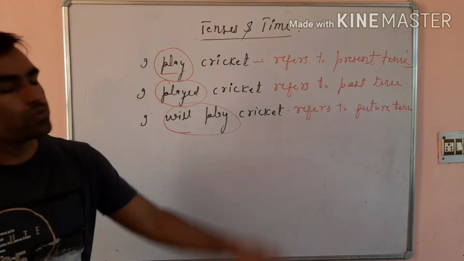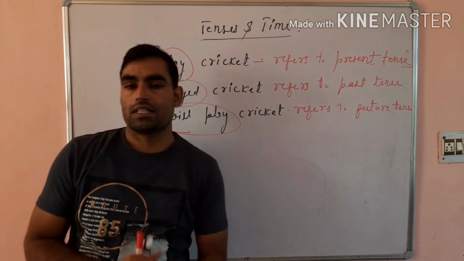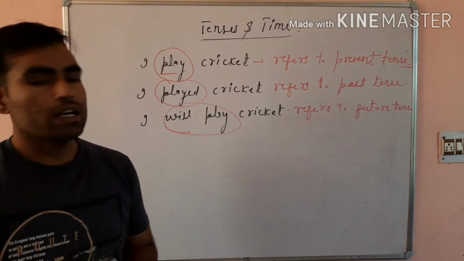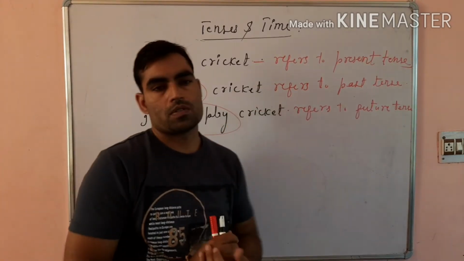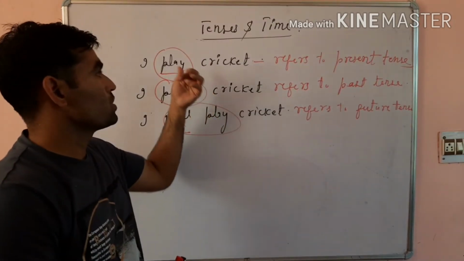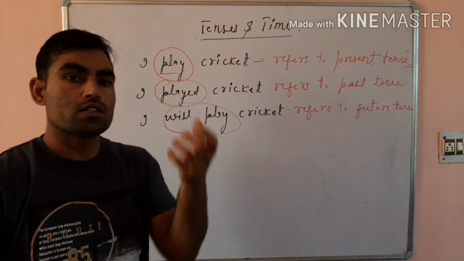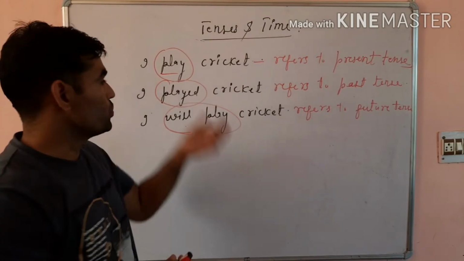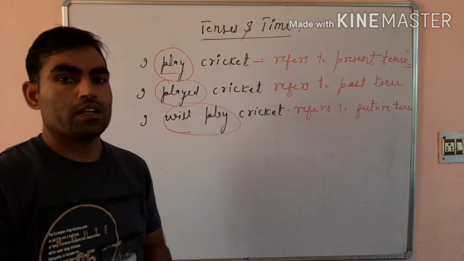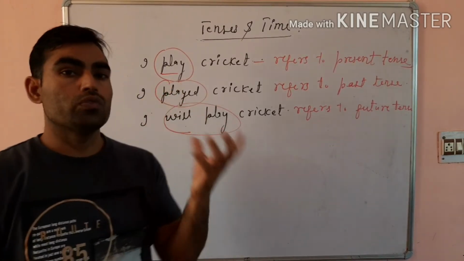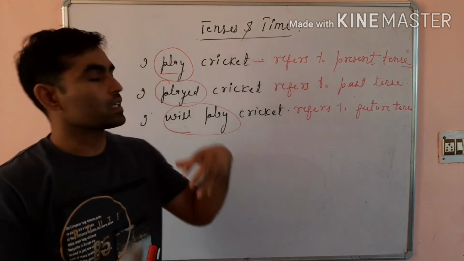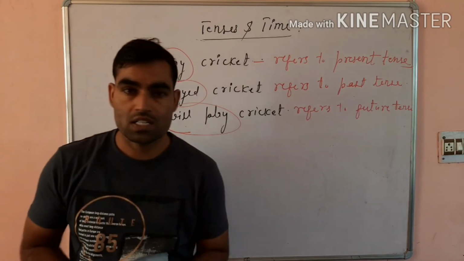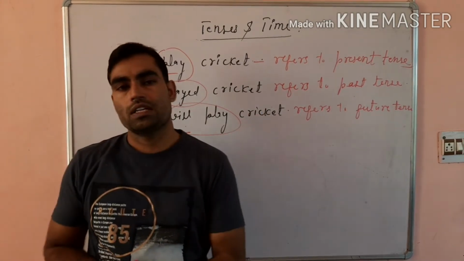So on the basis of these three sentences we come to know that tenses are of three types, because tense is the form of the verb. Which form is it? On the basis of the form we will come to know about the type of tense, whether it is present, past, or future tense.